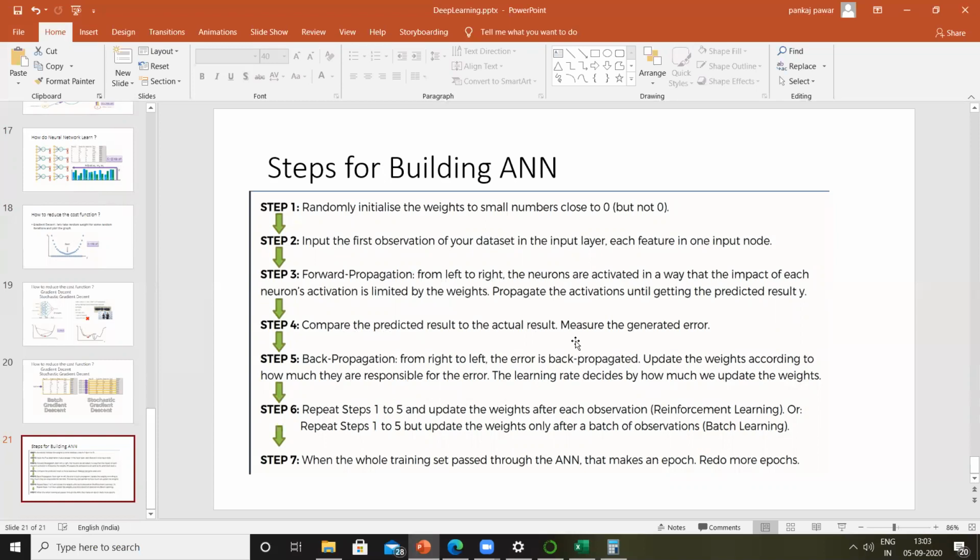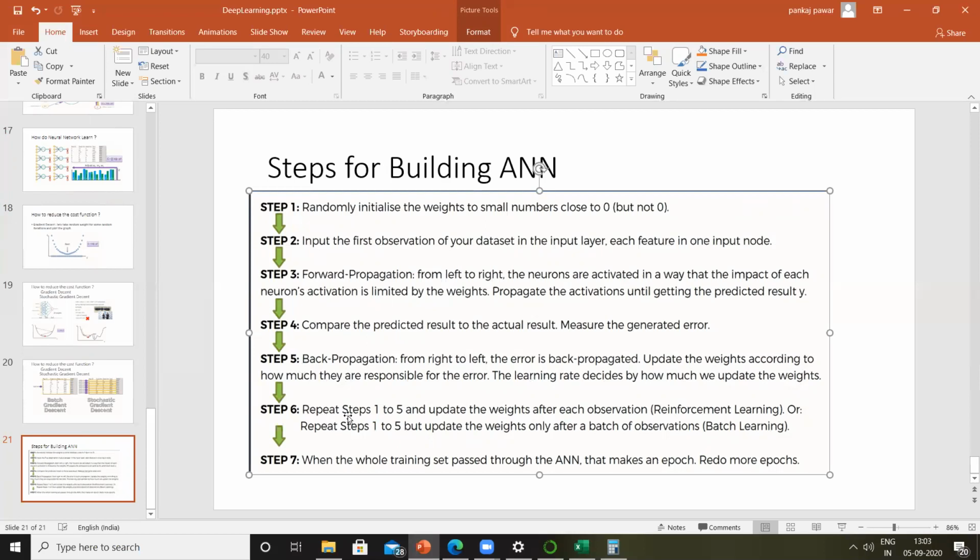After getting the cost function value, we propagate it back from output to input by adjusting the weightages. That becomes back propagation. This is where your stochastic gradient descent or gradient descent technique kicks in. It helps us adjust the weightages. With the new weightage, we repeat steps 1 to 5, and we keep on doing this again and again till we get a good result.